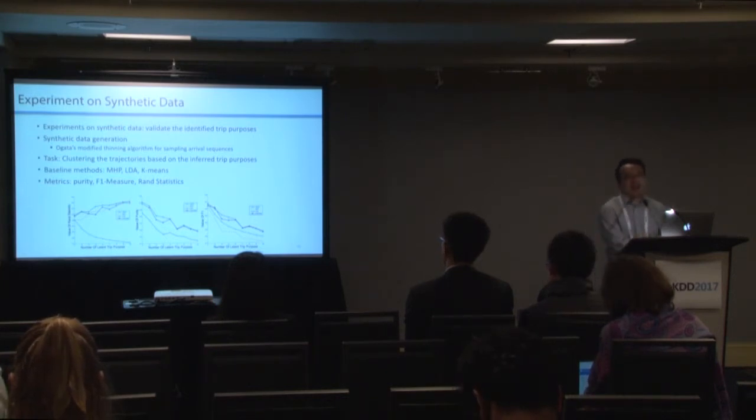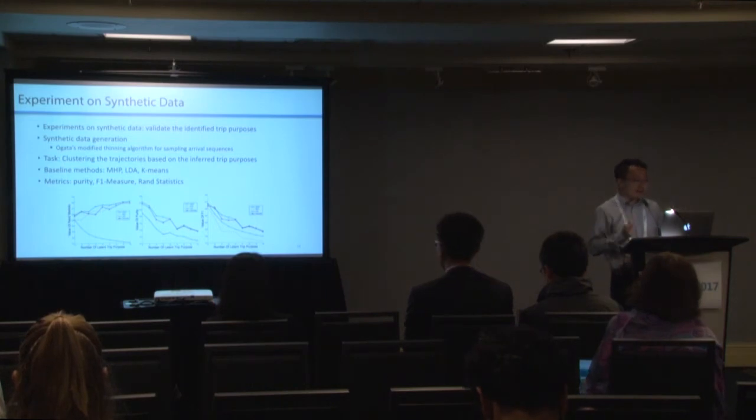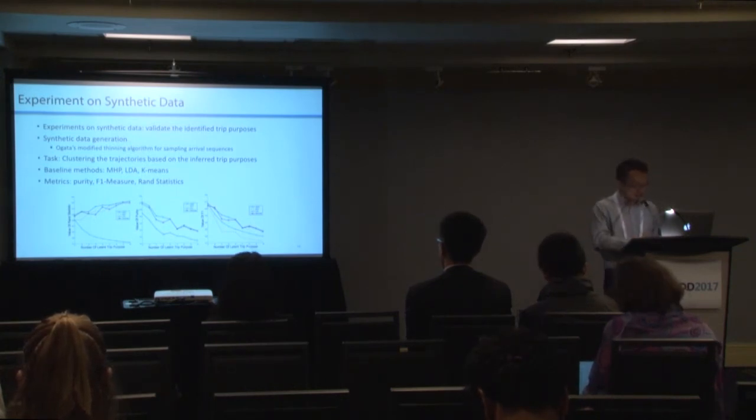We use some clustering validation measures to validate our performance, including purity, FM measure, and Rand statistics. As shown in the figure, our joint mixture of Hawkes process outperforms other baseline methods in terms of different metrics. It shows that this model clusters different trip trajectories in a more accurate way.